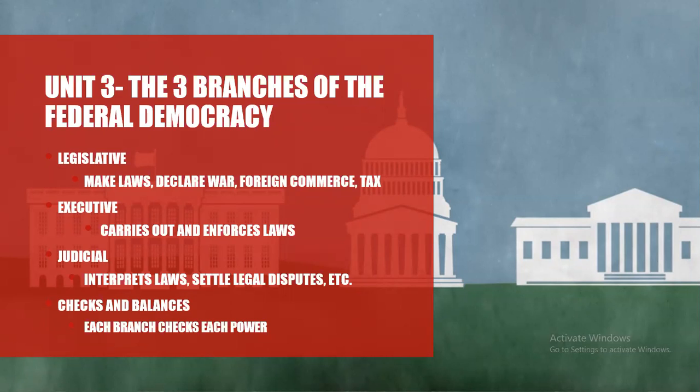Moving on, we have the judicial branch. The judicial branch is the system of federal courts and judges that interprets laws made by the legislative branch and enforced by the executive branch. They also settle legal disputes and cases. They hear these civil cases in court and protect constitutional rights of the people. Within the judicial branch, there are 9 justices of the Supreme Court.